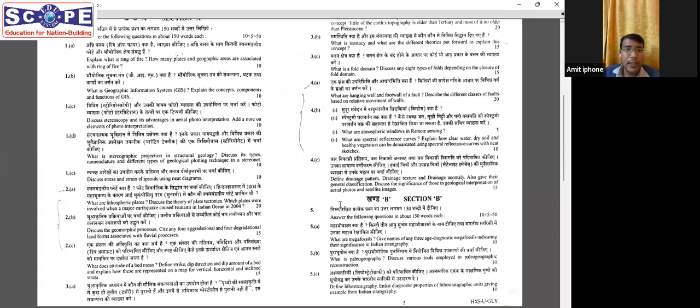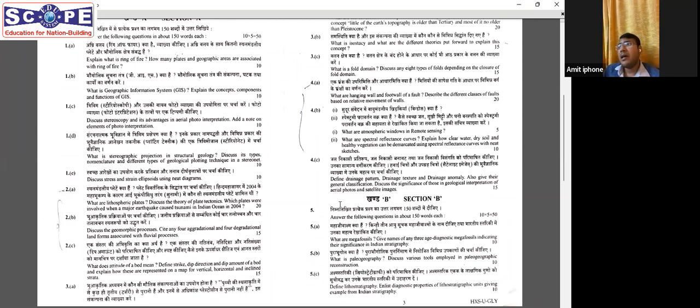Again, if you look at these three, 2A is from plate tectonics, which is general geology. 2B is from geomorphology. 2C is from structural geology. That means there's a combination of different chapters in a single question. It's not that 2A, 2B, 2C are all from the same syllabus of geomorphology or structure. All are from different syllabus areas.